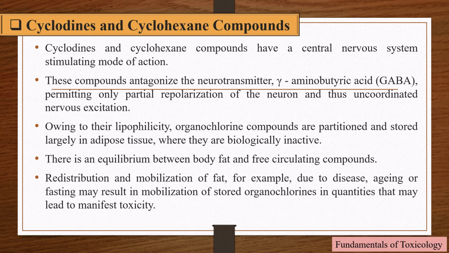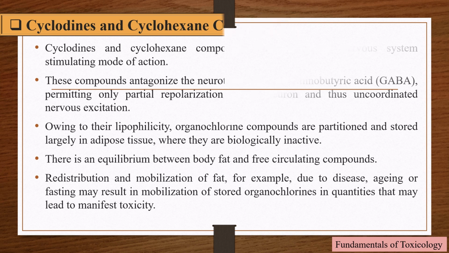Gamma-aminobutyric acid is a naturally occurring amino acid that works as a neurotransmitter in the brain. It is considered an inhibitory neurotransmitter because it blocks or inhibits certain brain signals and decreases activity in the nervous system. Cyclodienes and cyclohexane compounds stimulate the central nervous system. These compounds antagonize the neurotransmitter gamma-aminobutyric acid, permitting only partial repolarization of the neuron and thus uncoordinated nervous excitation.